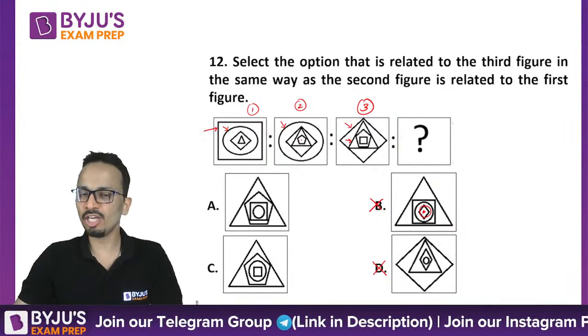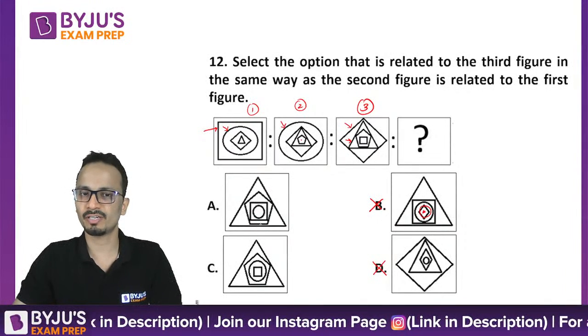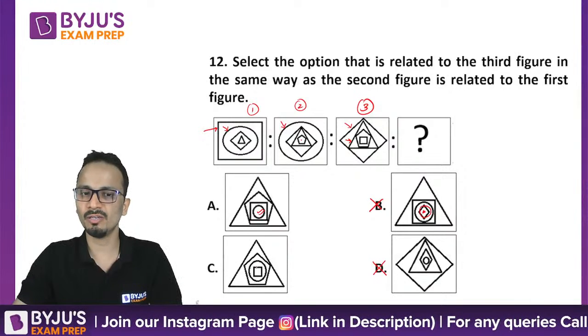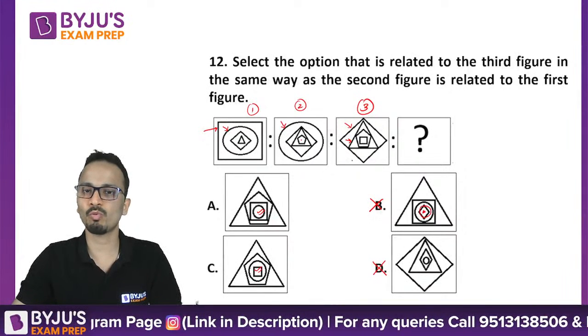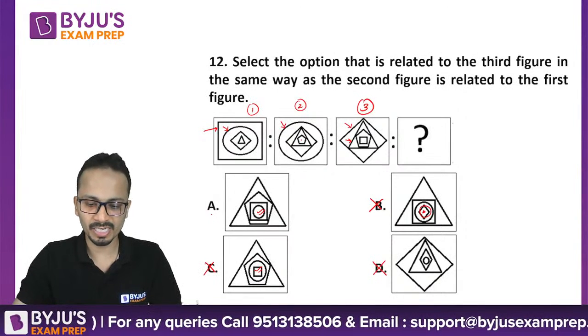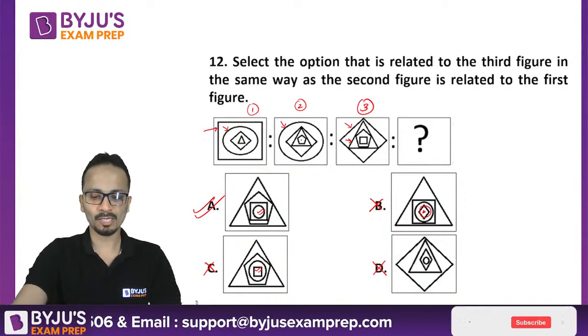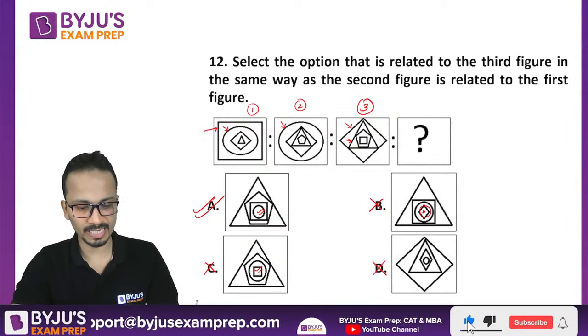So any of these figures should not be the innermost figure in the answer figure. So here I have a circle, here I have a square. Square was the same figure. So option C will be eliminated and option A will be correct.